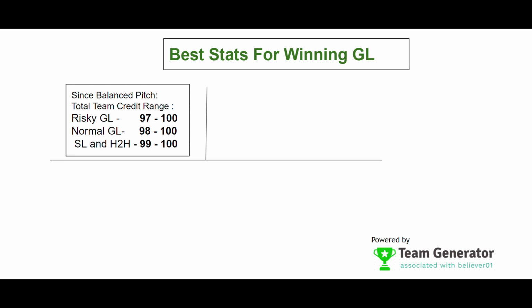The credit range is important. For normal standard Grand League teams you can go for 98 to 100, and for small leagues and head-to-head leagues you can go for a credit range of 99 to 100.